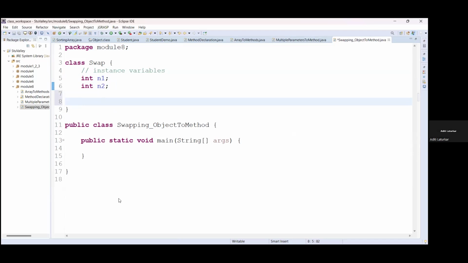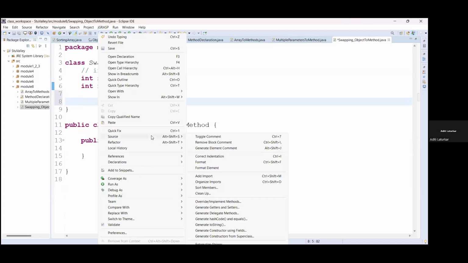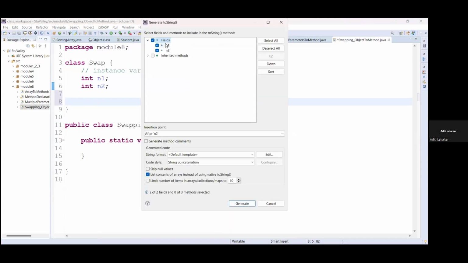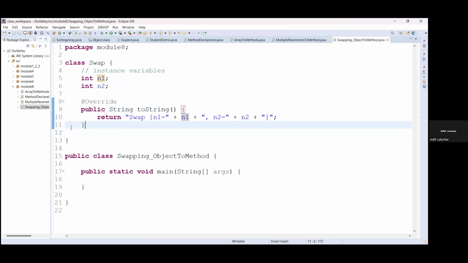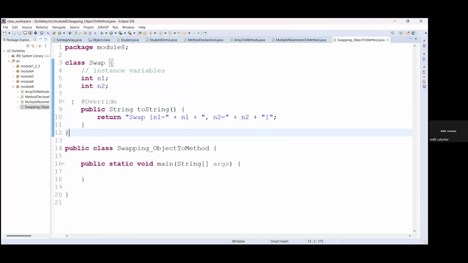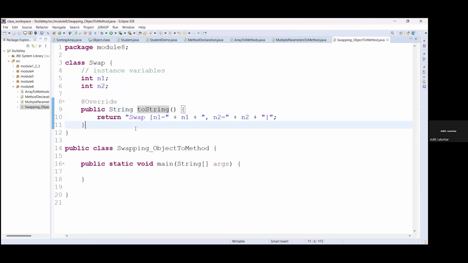Now we will generate the toString method. We have already seen the toString method, so we can generate it instead of writing it. You can go to the source, right click, go to the source and generate toString here. Your toString method will be generated with the fields n1 and n2. You can change anything if you want here. The default code style is concatenation, and I want concatenated values itself. This is the default toString method, which is generated from the object class.